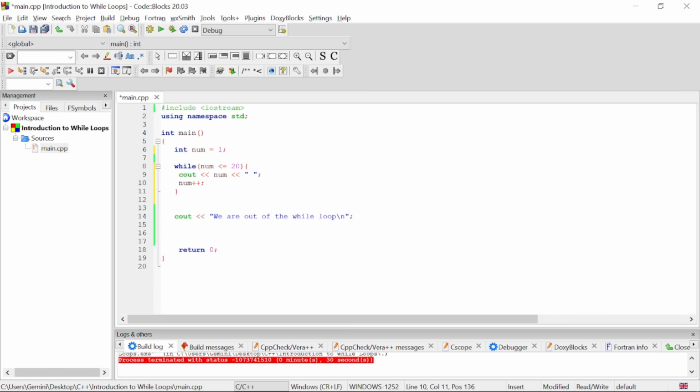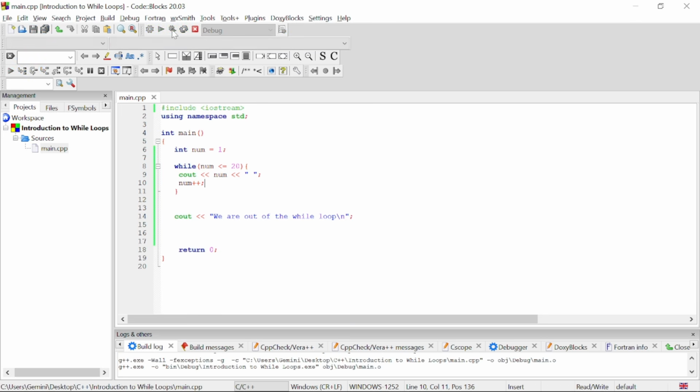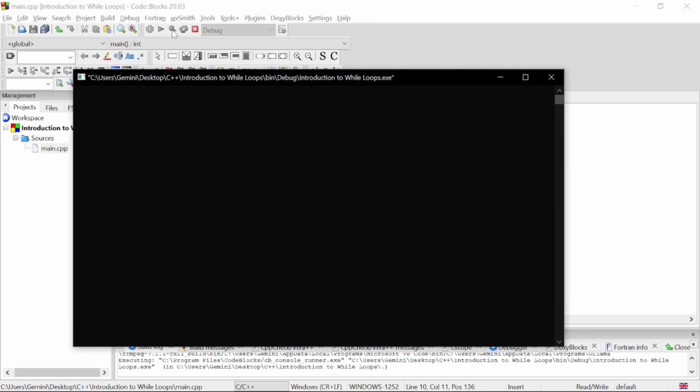So when we run this, we expect to see numbers from 1 to 20. And then the last thing we want to see is we are out of the while loop. So let's run this. And then we have numbers 1 through to 20. Then we are out of the while loop.